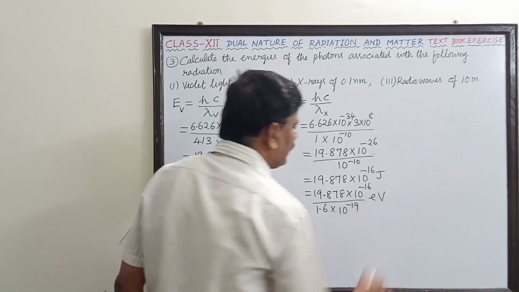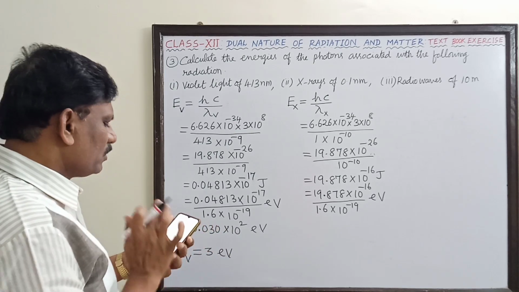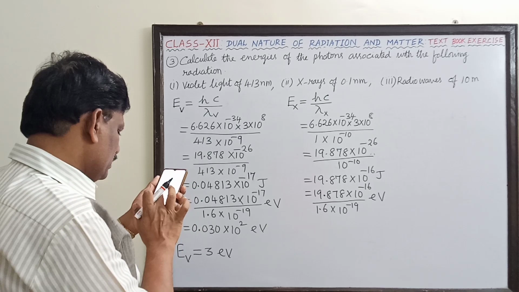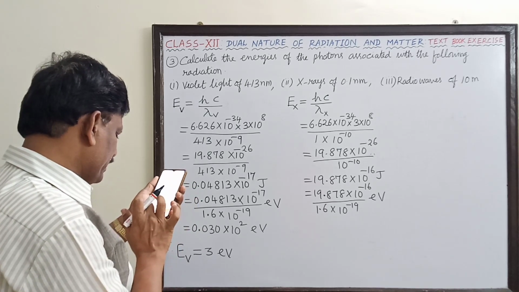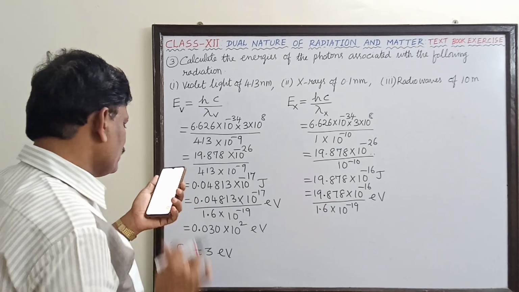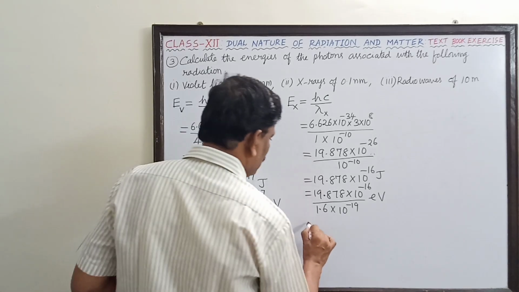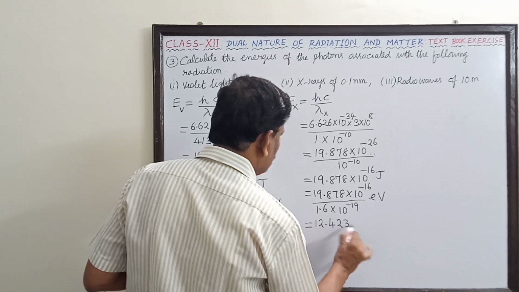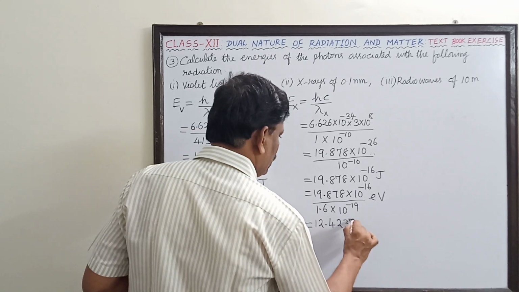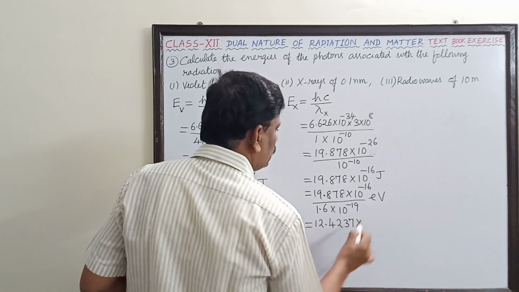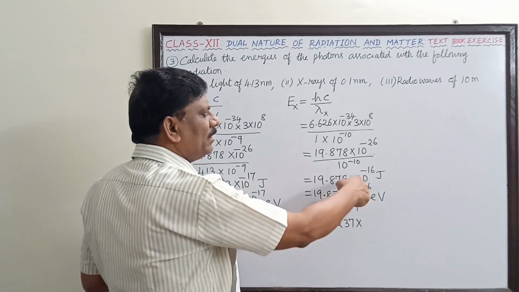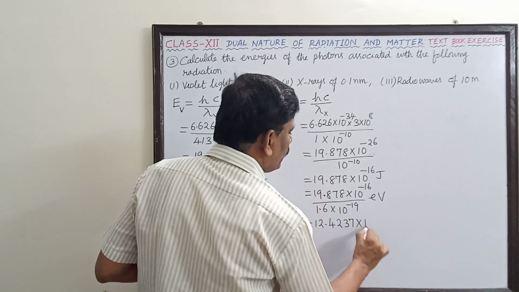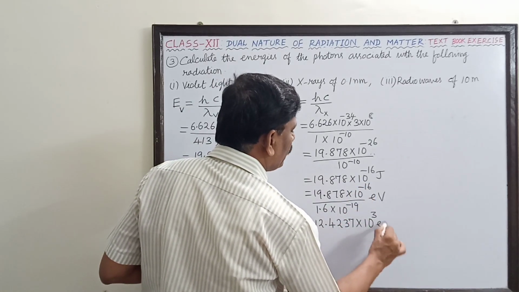Now the unit is electron volt. 19.878 divided by 1.6 is equal to 12.4237, into 10 power plus 19 minus 16, so into 10 power 3 electron volt.